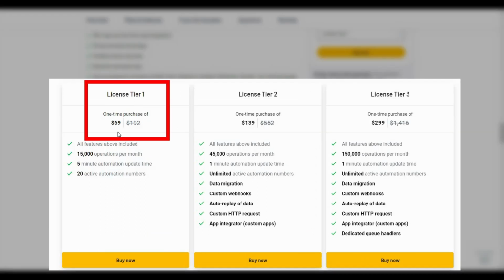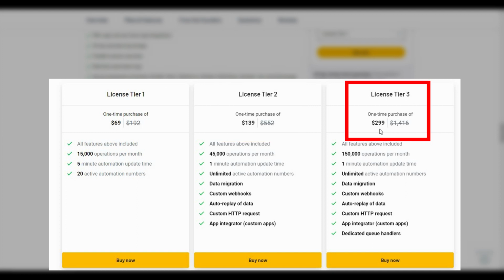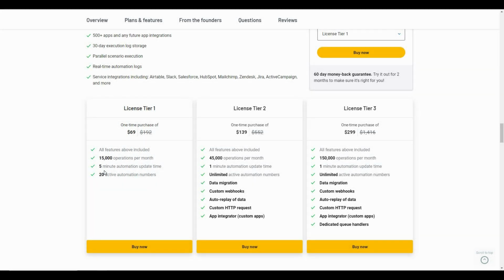So tier 1 costs $69, tier 2 costs $139, and tier 3 costs $299. Keep in mind that on tier 1 the operations limit is only 50,000, but on tier 2 the limit is 45,000. The automation update time is also higher on tier 1, which is 5 minutes, which means your automation is going to get updated every 5 minutes, but on tier 2 it is going to get updated in only 1 minute.